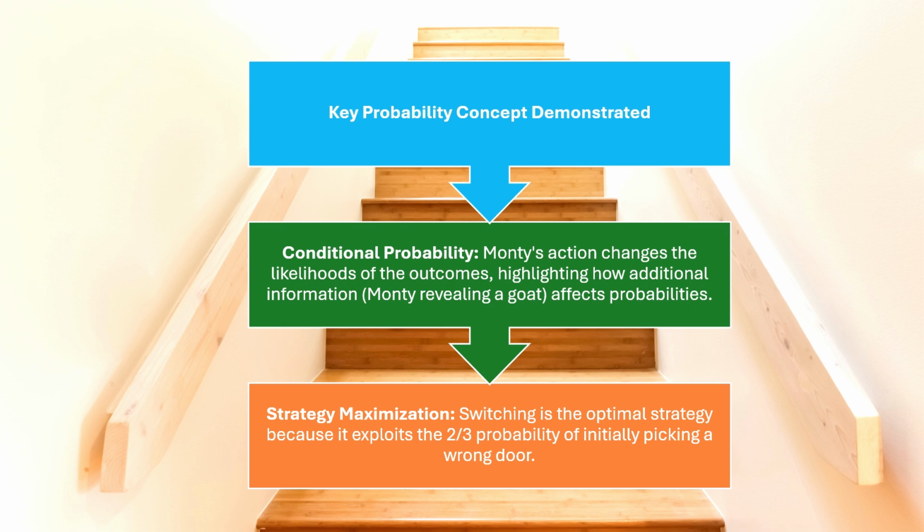Monty's actions reshape the probabilities because his choice is not random; it depends on where the car is. Therefore, conditional probability helps us analyze such situations by adjusting our choices based on probability.